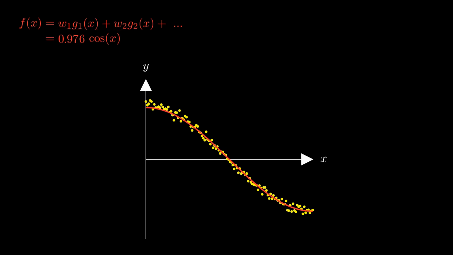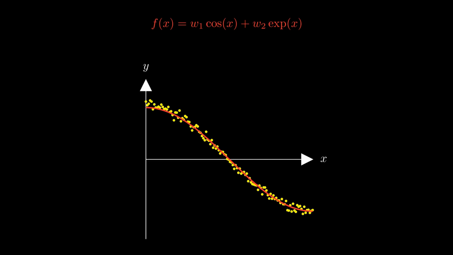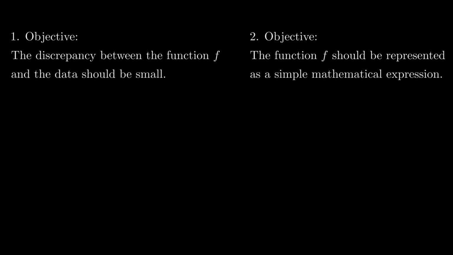To understand how this is done, we will take a close look at the simple example with just 2 feature functions, the cosine function and the exponential function. As we said earlier, we have 2 objectives. Mathematical problems in which we want to accomplish 2 objectives simultaneously are often formulated as minimization problems.